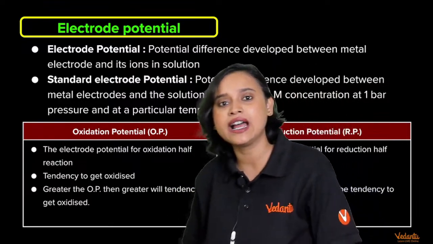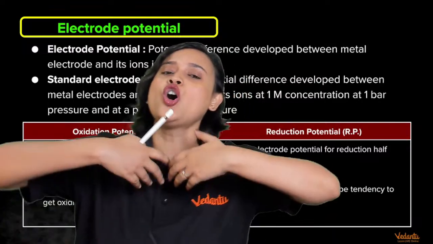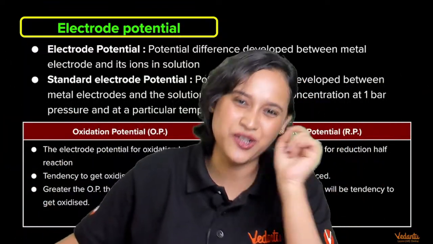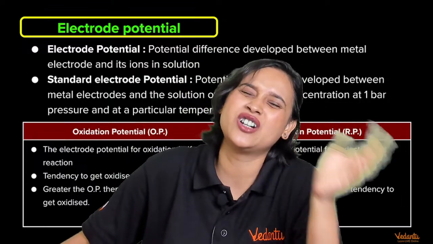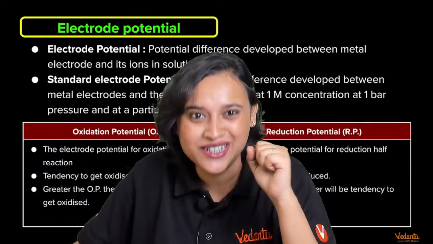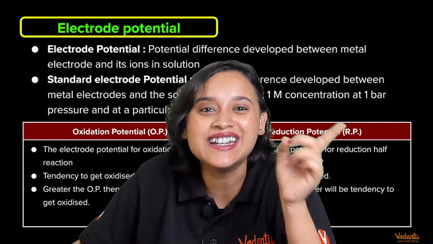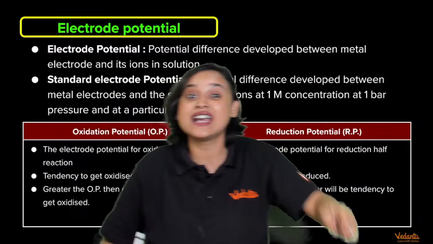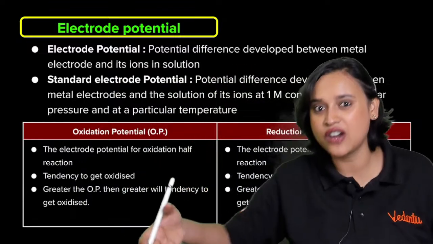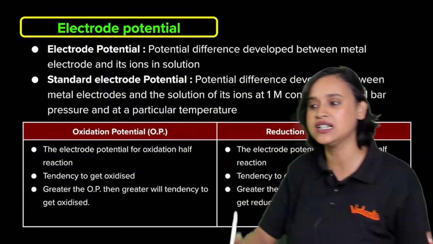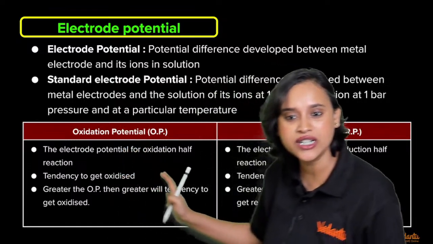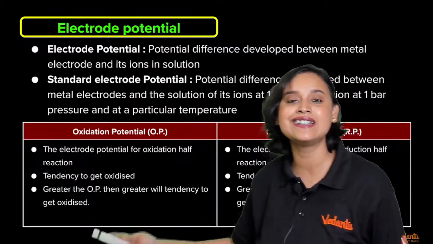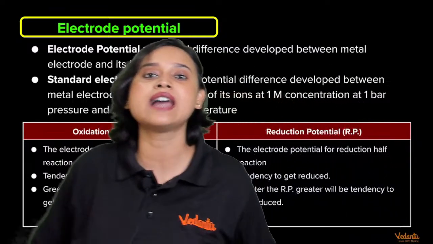Achha, if I give a lot of electrons in front of zinc and I tell Zn2+ to get converted to zinc, zinc will not. You know why? It does not have a tendency to reduce itself. It has a tendency to get oxidized, and you will learn about it when we go through our electrochemical series. So greater the oxidation potential, greater is the tendency to get oxidized.